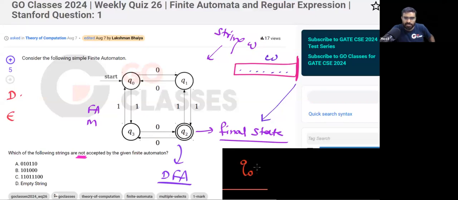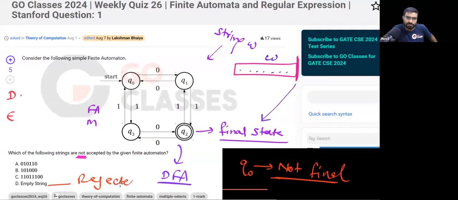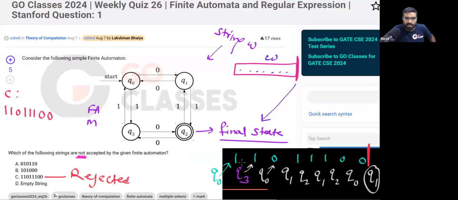Here you can notice the initial state is not final. So this string will be rejected. Someone is saying option C is accepted. Is this accepted? 110, 111, 00. Let me check. Oh, yes, this is accepted.